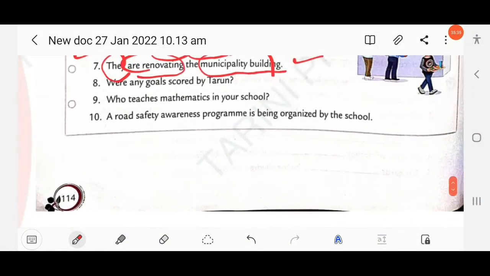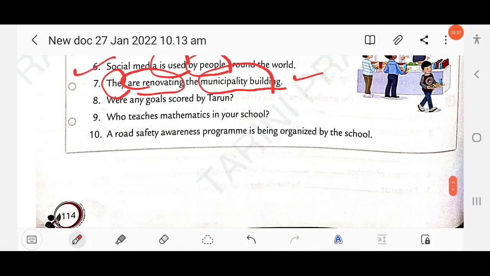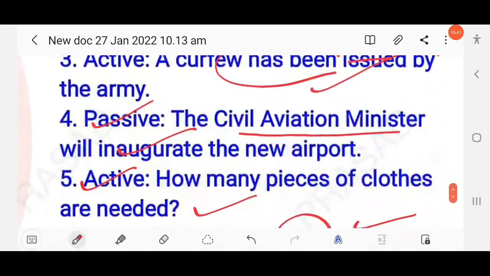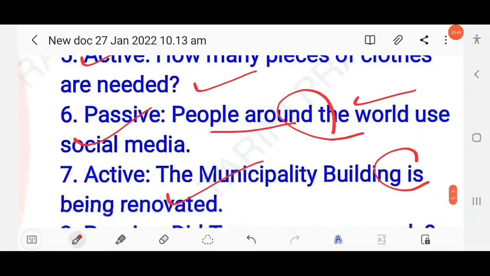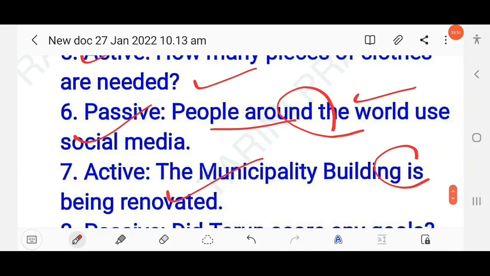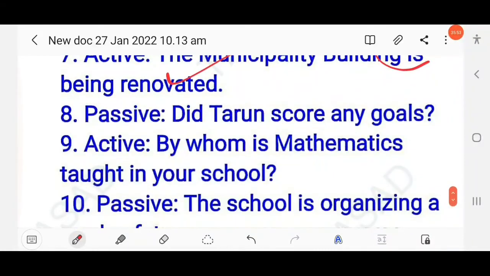Clear? Then next question here, were any goals scored by Tarun? So this is written in passive, by Tarun, and tense simple past. Here, were scored. So here you have to write Tarun in yes-no format. You have to also write the active voice in yes-no. Did Tarun score any goals?